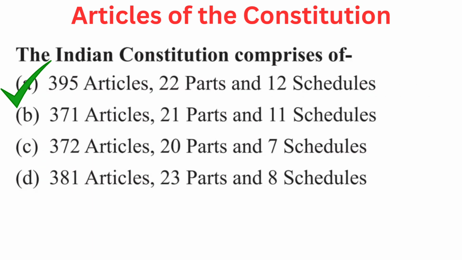Question is the Indian Constitution comprises of. Your options are A 395 articles, 22 parts, and 12 schedules, B 371 articles, 21 parts, and 11 schedules, C 372 articles, 20 parts, and 7 schedules, or D 381 articles, 23 parts, and 8 schedules. Right answer is A 395 articles, 22 parts, and 12 schedules.